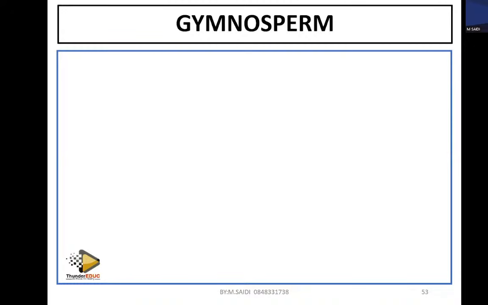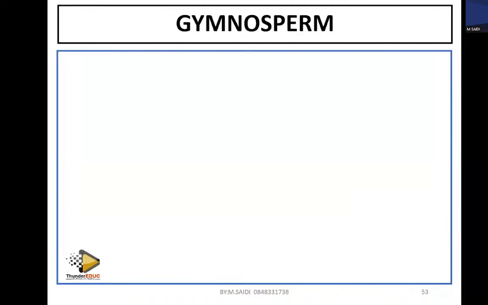Gymnosperm. When you talk about that, what does the word mean? Let me know the answer. The word is derived from gymnosperm.